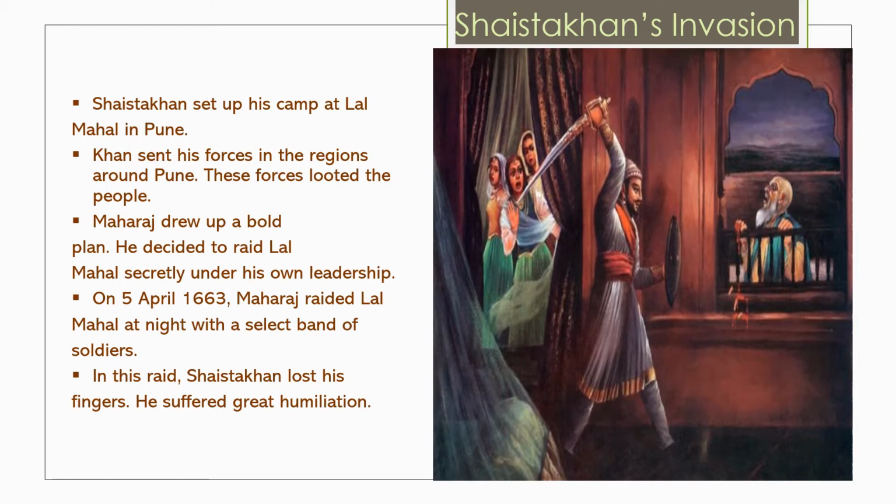In February 1660, Shaista Khan left from Ahmednagar and entered the Pune province. He ravaged the territory of the Swaraj by sending small units of his army to the neighboring areas. Ravaged means trying to get a hold over the territories of Shivaji Maharaj by sending small groups of army so that they will go, loot the people, harass and trouble the people and take over the territory. And he did this in the Pune province. Now Pune province was under Shivaji Maharaj and Shaista Khan was aware of it.